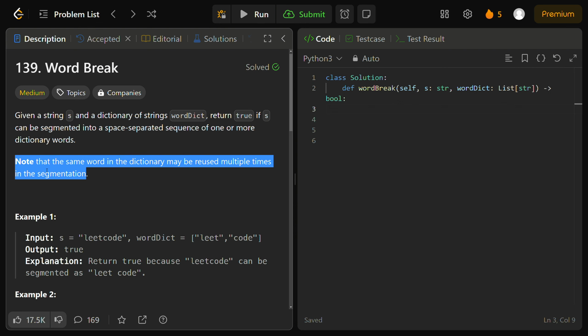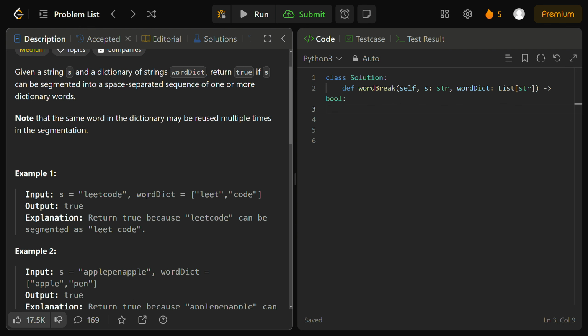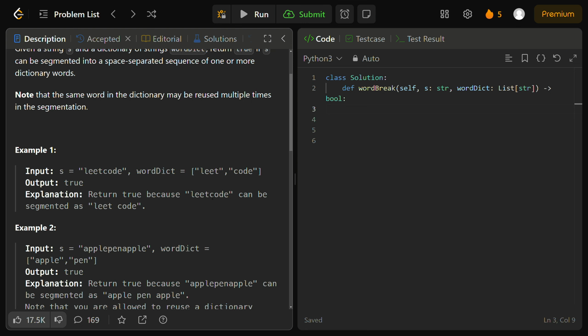So in example 1, we have the input string S to be Leetcode, and we have the word dictionary to be an array of strings, Leet and code. Why do we return true here? Because Leetcode can be segmented, or partitioned, as Leet and code. Notice how Leet is one of the words in our word dictionary input, and so is code. Since Leet in our input string S is in the word dictionary, and the remaining characters code are also in wordDict, we can return true, because the whole input string can be segmented using some of these words from the word dictionary.